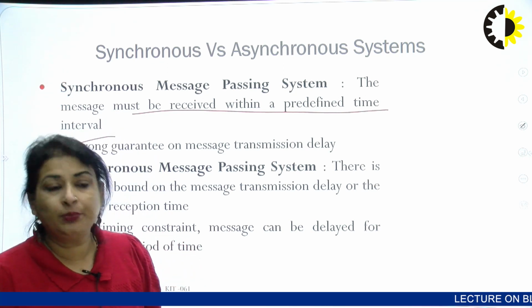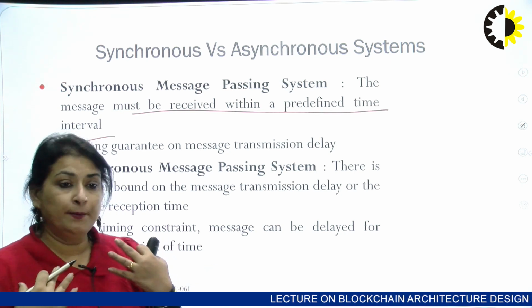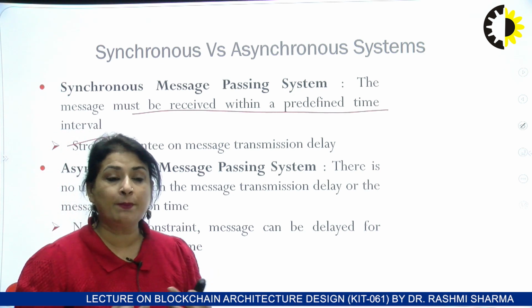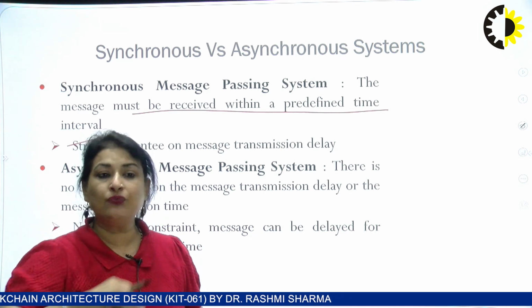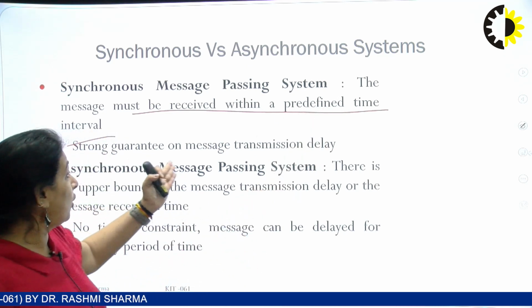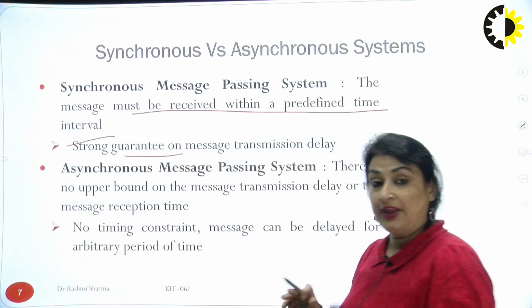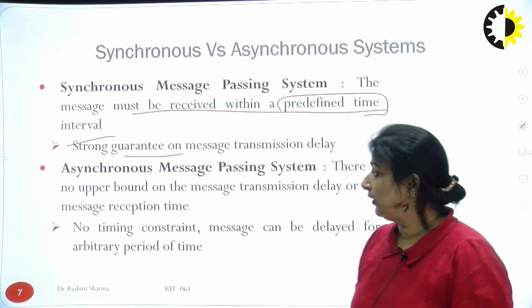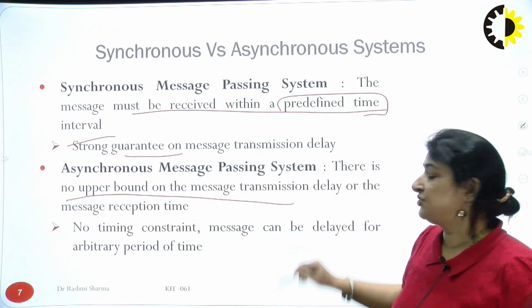This cannot be done immediately, because as you might have studied in your computer networks, we are sending the messages in the form of packets. We don't have dedicated lines, and when we send packets, they may go out of order. We have to order that data, so we require time. So we define that in a prescribed time duration, with a strong guarantee on message transmission delay. We guarantee that there won't be much message delay, as we have given a predefined time. In asynchronous mode, there is no upper bound on the message transmission delay.